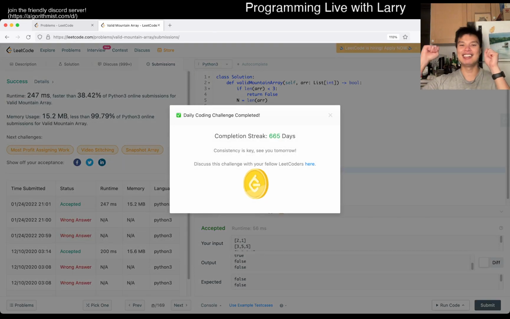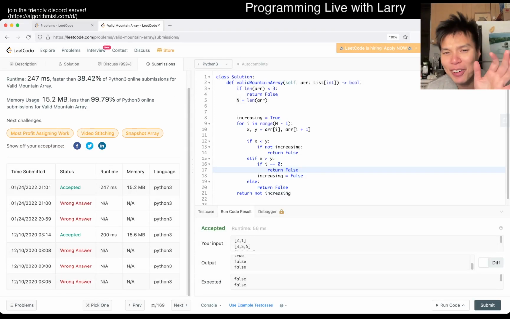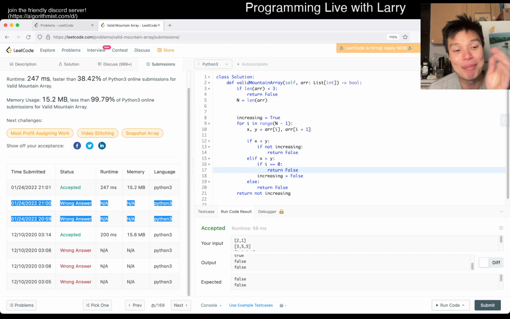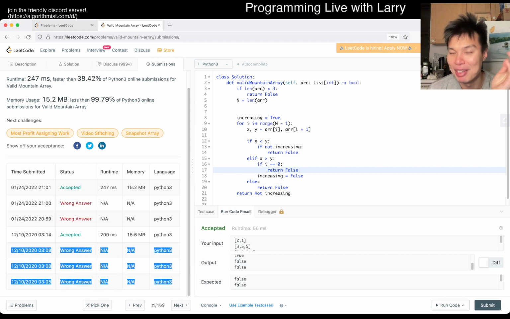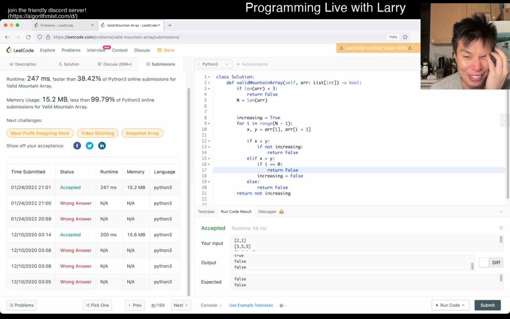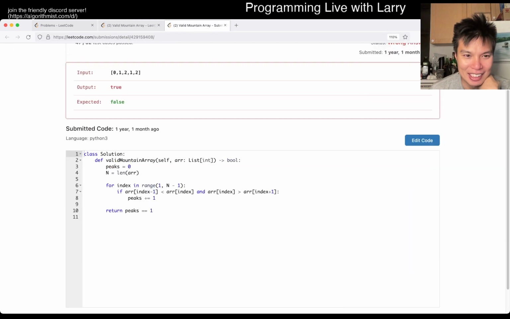Okay, yay, 665. And look, it's easy to look at this and be dismayed that I got 2 wrong answers, but I got 1 fewer wrong answer than last time. And maybe the next time we do it, we only get 1 wrong answer, because I was too arrogant about this one. Not gonna lie, I probably would have done it in a different way, but I don't know. I was trying. Let's see what I did last time.